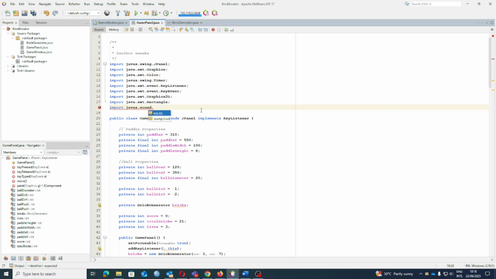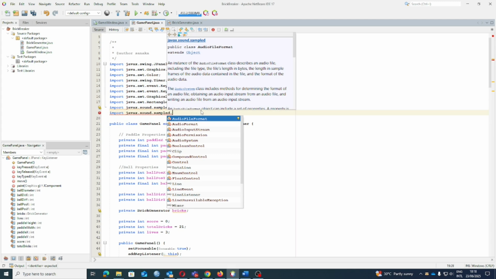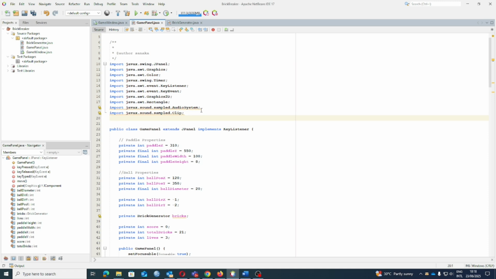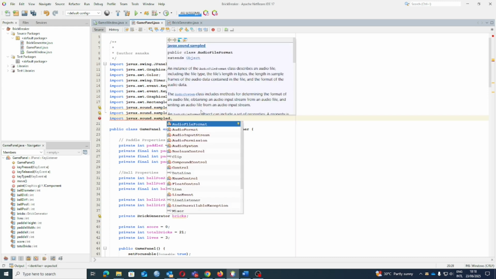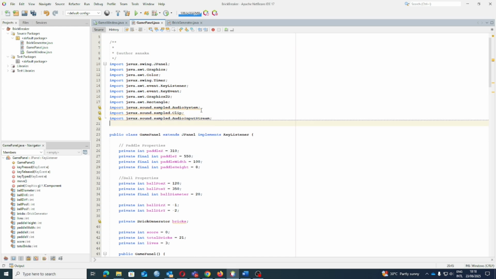Import AudioSystem, Clip, and AudioInputStream classes from the javax.sound.sampled package and the File class from the java.io package. We'll add a simple beep or bounce sound whenever the ball hits the paddle, walls, or bricks. For Java, we can use the built-in Clip class.